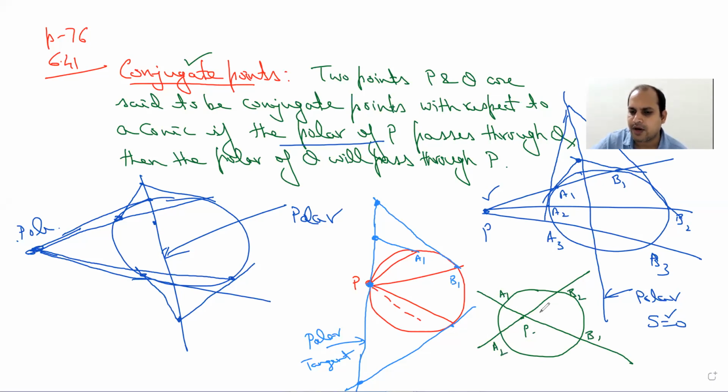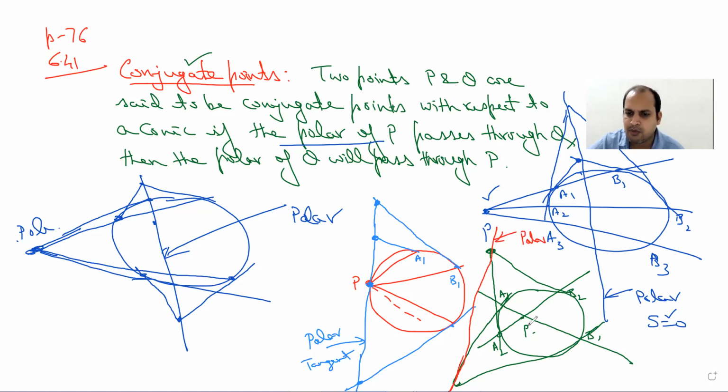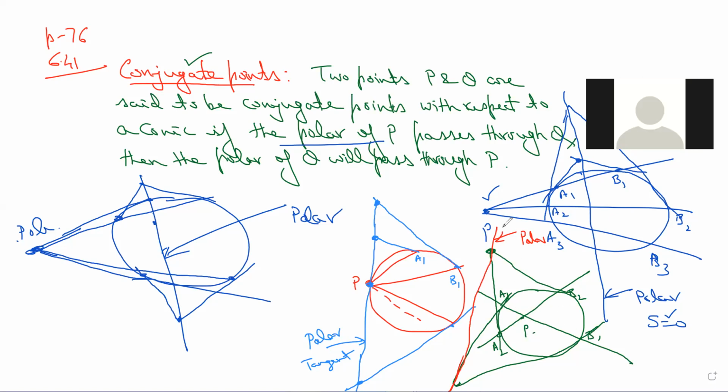If you draw the tangents at the end points A1, B1, you will find that they intersect here somewhere. Similarly, if you draw the tangents at A2, B2, they intersect here. If you join them, this one is your polar for this pole, when the pole is lying inside the circle or in general a conic. So you will find that the polar always lies outside.